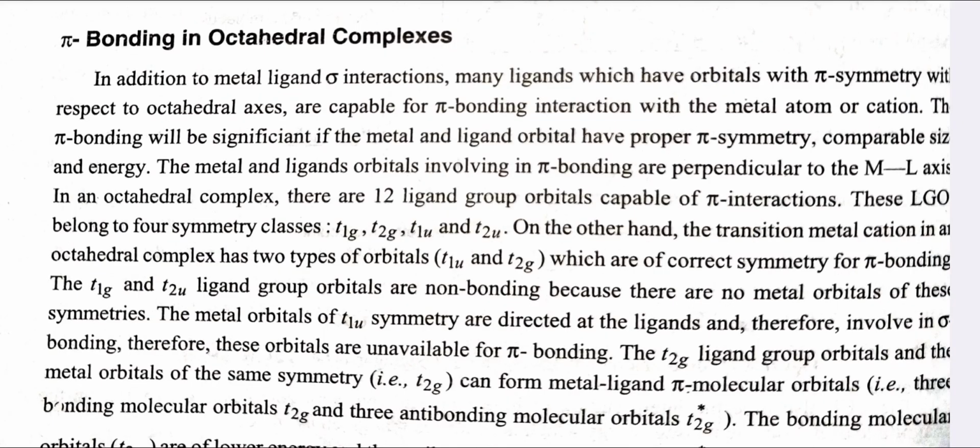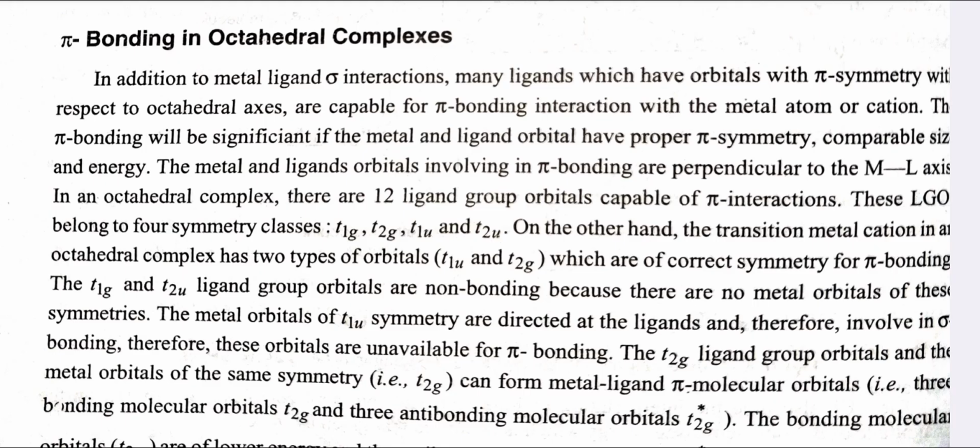Pi bonding in octahedral complexes. In addition to metal-ligand sigma interaction, many ligands have orbitals with pi symmetry with respect to the octahedral axis and are capable of pi bonding interaction with the metal atom. The pi bonding will be significant if metal and ligand orbitals have proper pi symmetry, comparable size and energy. The metal and ligand orbitals involved in pi bonding are perpendicular to the M-L axis. In an octahedral complex, there are 12 ligand group orbitals capable of pi interaction. These LGOs belong to 4 symmetry classes: t2g, t1g, t1u, t2u.